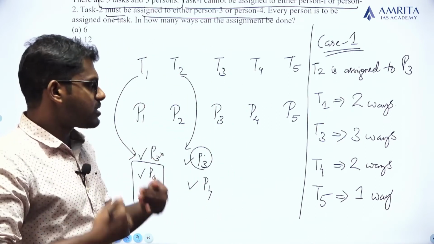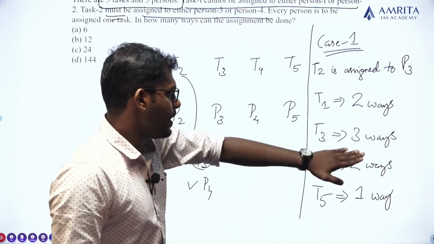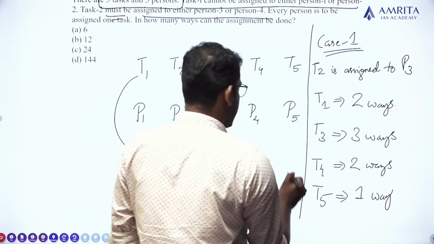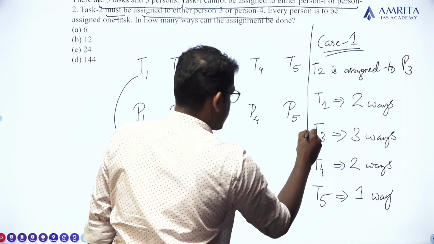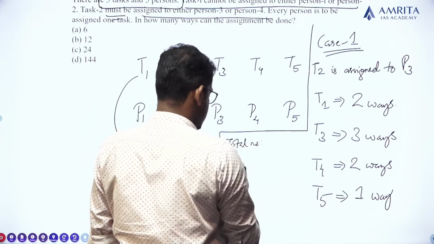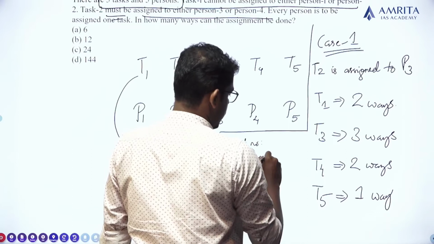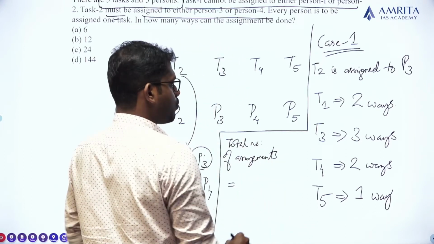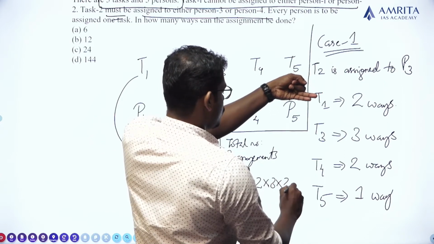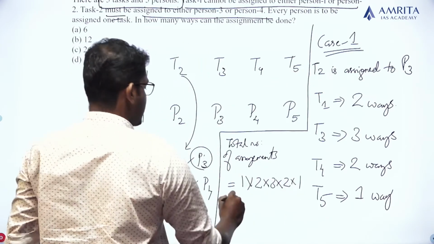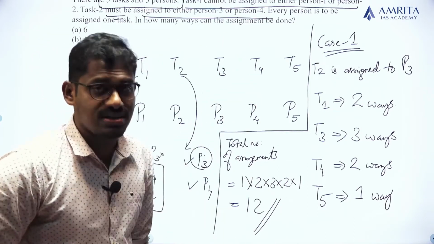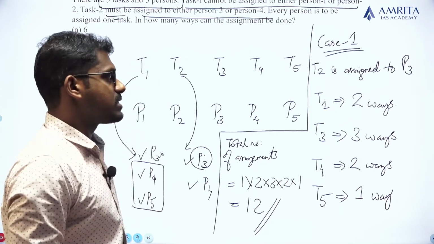So these are the different possible combinations if task 2 is assigned to person 3. So the total number of arrangements will be equal to 1 into 2 into 3 into 2 into 1. 3 into 2 is 6, 6 times 2 is 12. So the total number of arrangements if task 2 is assigned to person 3 is 12.